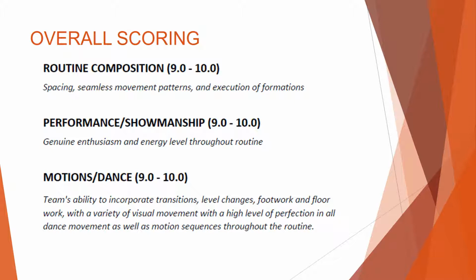When scoring routine composition, the judge will be looking for appropriate spacing of stunts, jumps, and tumbling sequences, as well as clean transitioning. Teams will receive a score from 9 to 10 points. When looking at your routine, here are some questions for reflection. Are your athletes running from one side of the floor to the other and crossing center, or are they a step or two away from their next position?